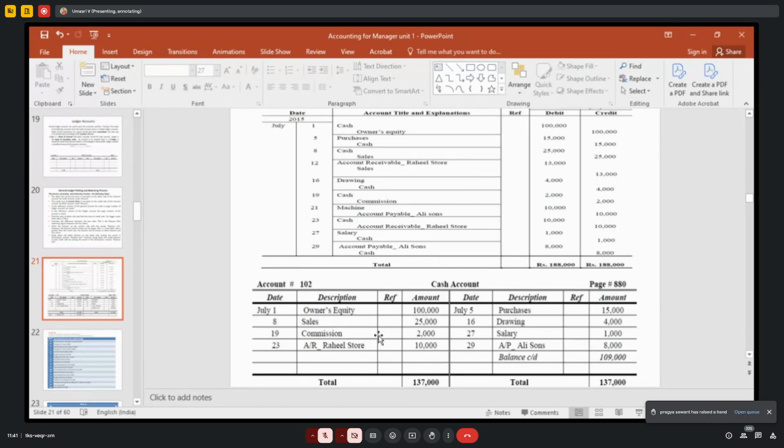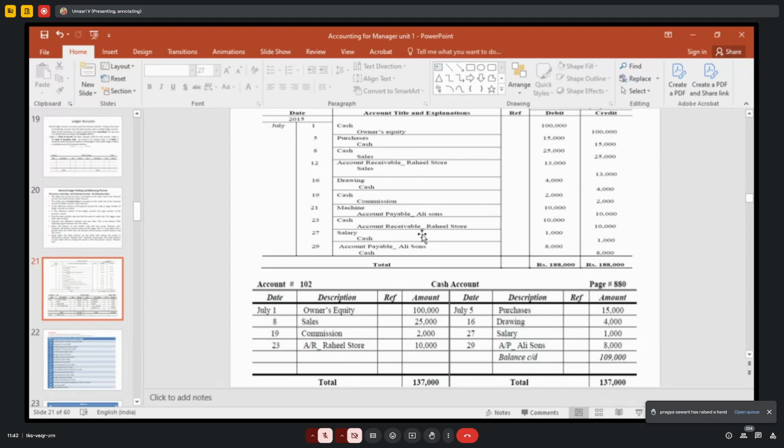Okay. So on the debit side, what is there? 1 lakh cash. Then purchases for cash. On the credit side, by purchases. Here you have to write "to equity" when you are preparing the ledger account. On the credit side you have to write "by purchases", 15,000. Then on the cash debit side, sales. Cash sales, that is 25,000. Then in accounts only cash transactions will enter, right? So by drawings 4,000. Then by commission 2,000.